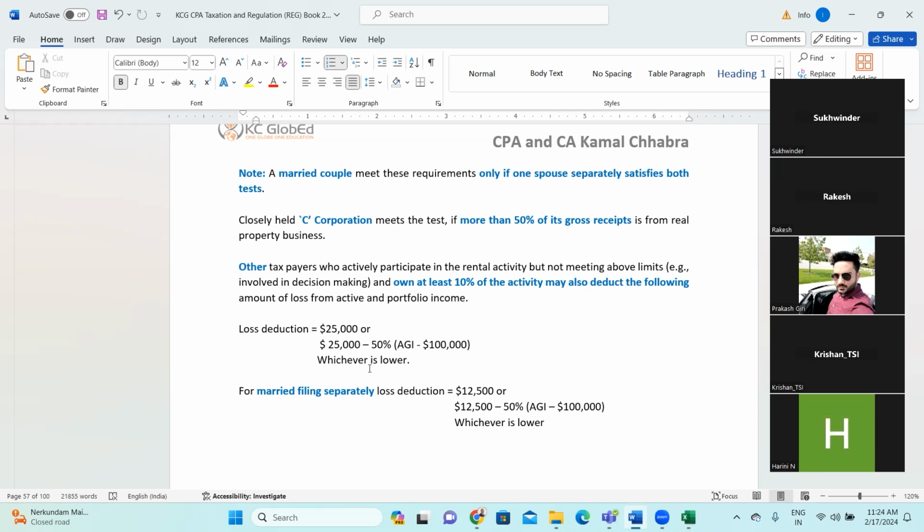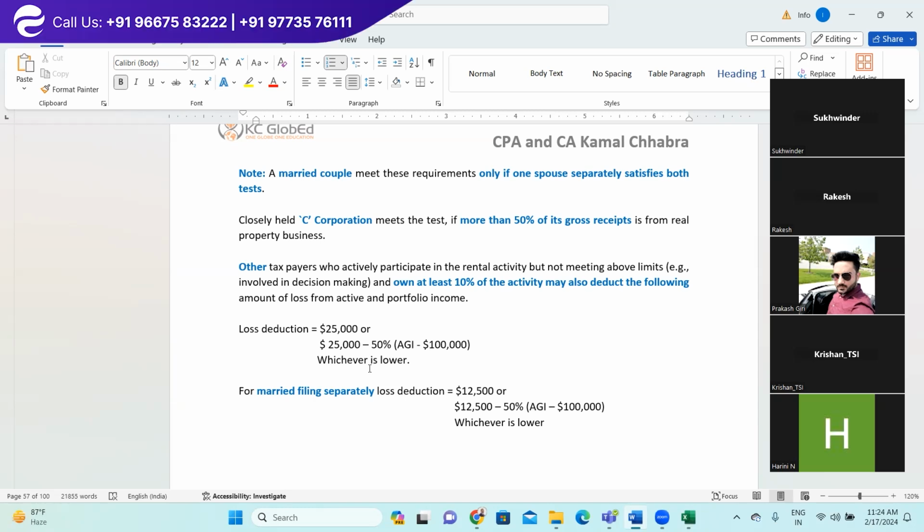So the loss deduction is equal to $25,000 or, right, underline this word, or $25,000 minus 50% of AGI minus $100,000. So this is a formula given in the tax law. This is not something which we have created. It is part of the tax law, right? That is how you need to consider or calculate the loss which can be allowed in a future year.